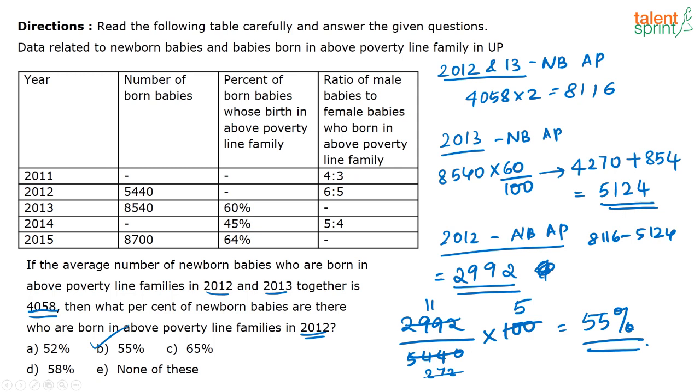Now Shreyasi is giving me the answer. Renuka says 5024. What is the value, Renuka? It is 5124, right? You are talking about the 2013 newborn babies above poverty. Who gave me the answer first correctly? Madhusha gave the answer correctly, followed by Ashish. Okay, hope it is clear. So the correct answer here is 55%.